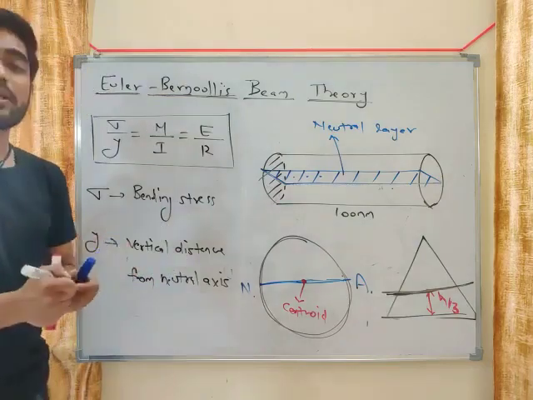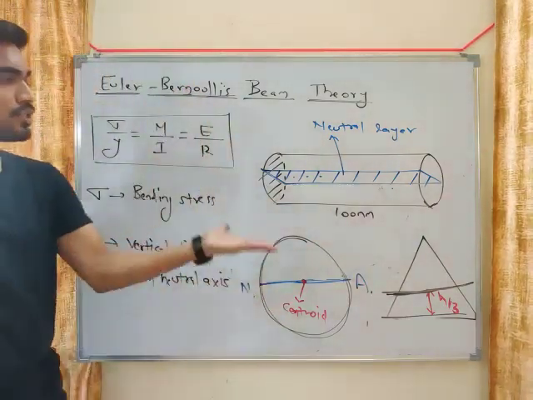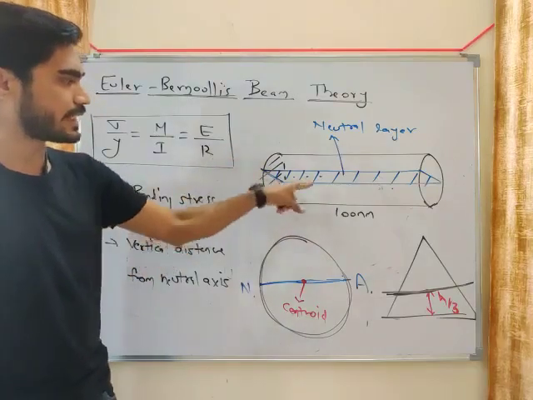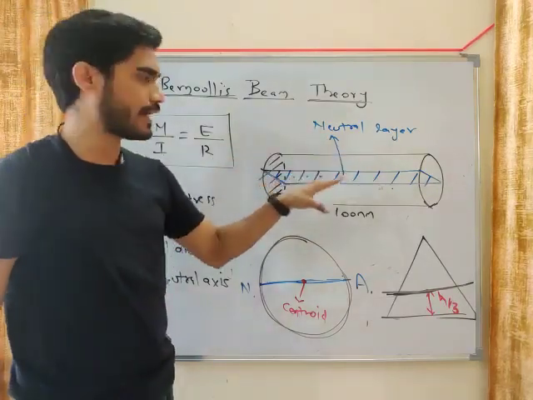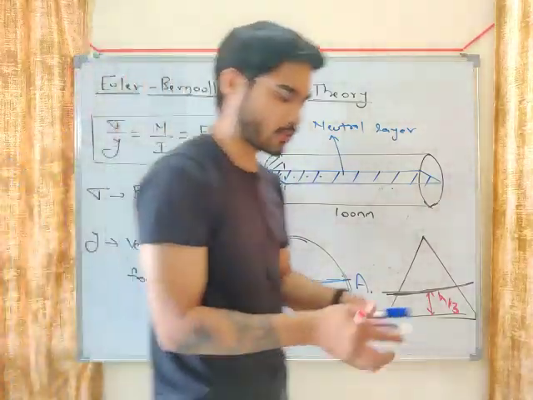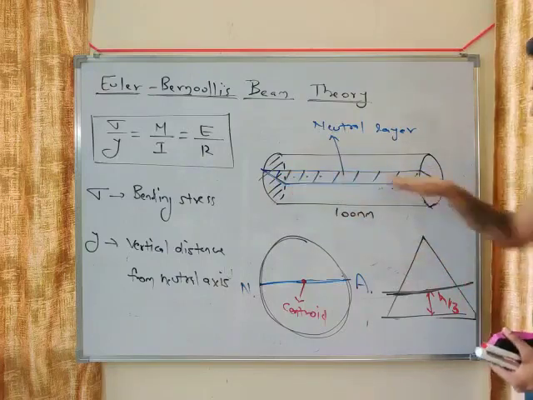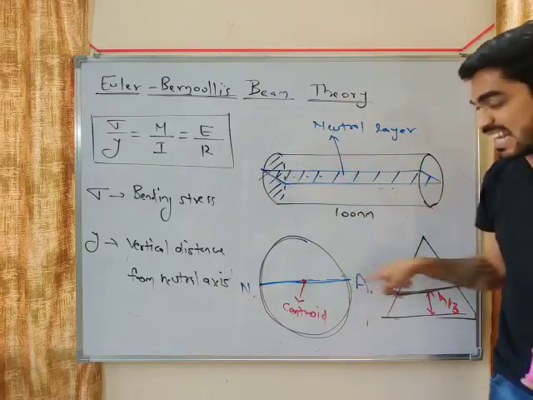Okay, so where do you get the neutral axis? It passes through the centroid of the cross section. And what is the neutral axis? It is the intersection of the neutral layer with the cross section of the beam. Okay, so do you understand what is the neutral layer and what is the neutral axis? The neutral layer is a surface and the neutral axis is a line.